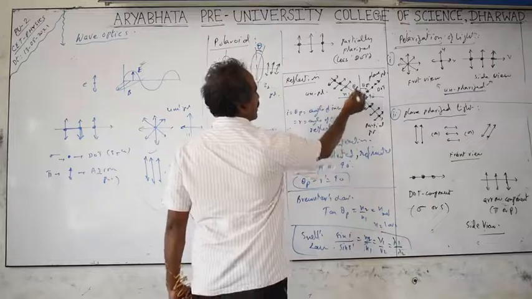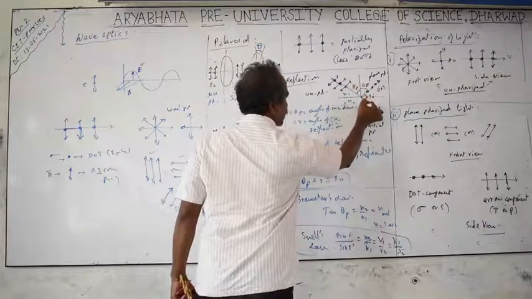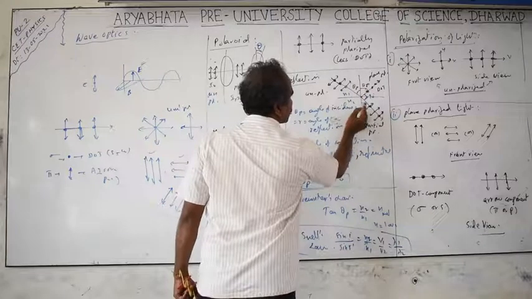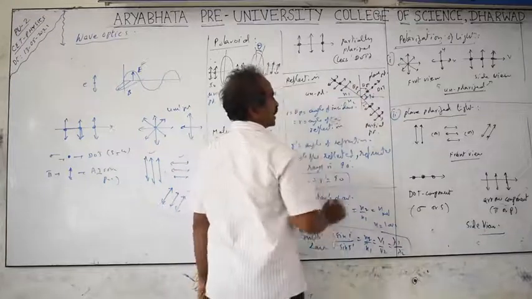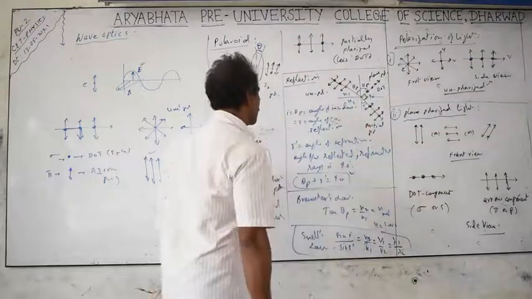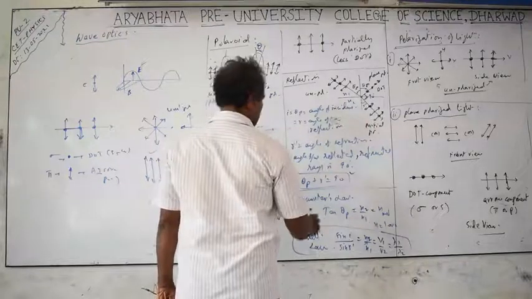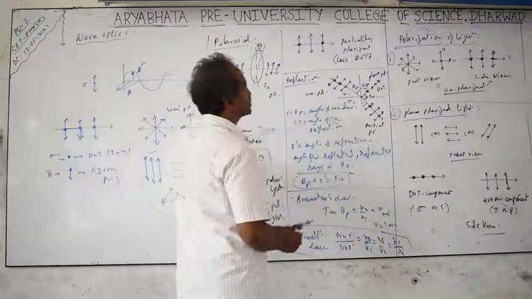Next, at a particular angle the reflected and refracted rays are perpendicular to each other, so this angle is 90 degrees, but the total is 180. This is the angle of reflection, so r prime plus theta p is equal to 90 degrees. This is required for the numericals. R prime is called the angle of reflection. And Brewster's law: Brewster calculated the value of this theta p.